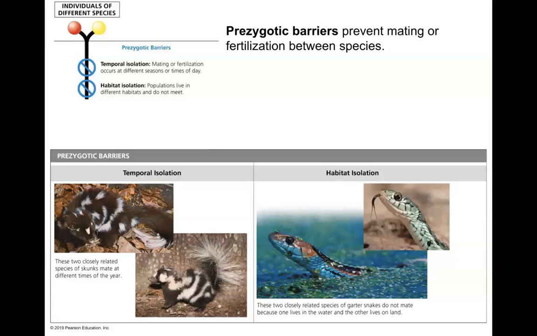So here I actually have 2 closely related species of garter snakes. Adaptation probably led to this habitat isolation pre-zygotic event. Adaptation is usually the answer for all these different isolation events, but we have species that resemble each other so much, but pre-zygotic barriers prevent them from being the same species.